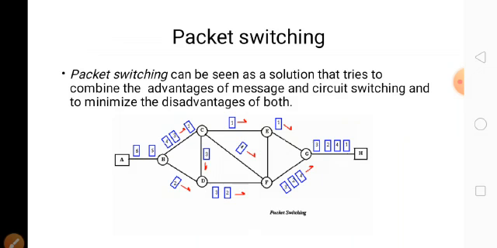Using the source and destination address, the packets travel in a random way. One may choose B to C, C to E, then another goes B to D, then D to F. Like that, each packet will travel in a different path. So in packet switching we have two types, datagram and virtual circuit.